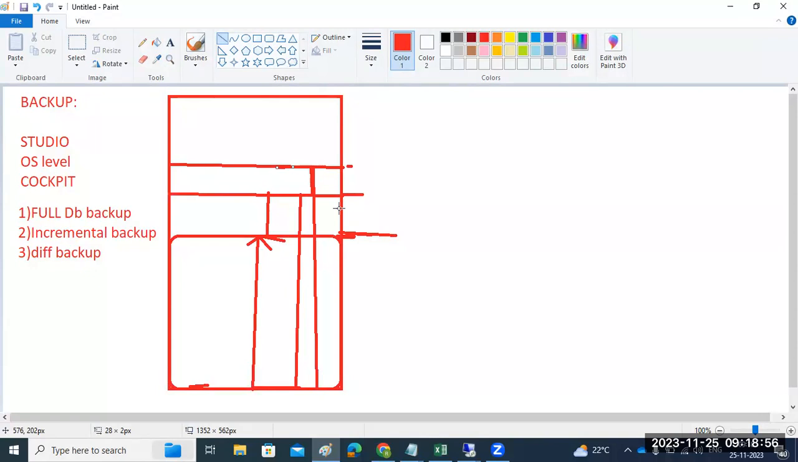Got it? Right? It's clear. Any questions? Anyone? Why? Because the remaining two will get confused. That's why I'm asking if there are any questions here.